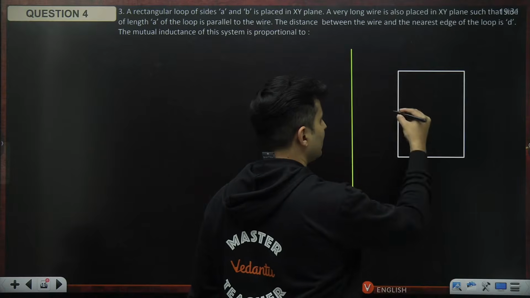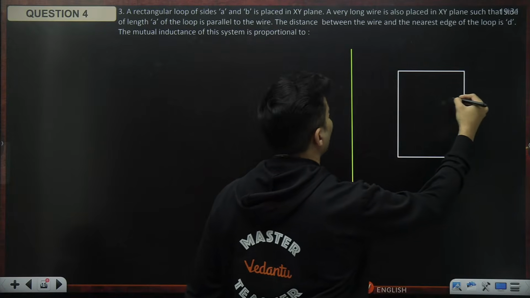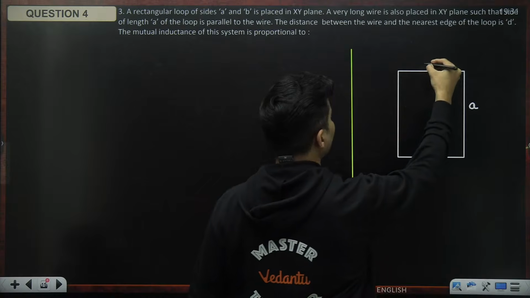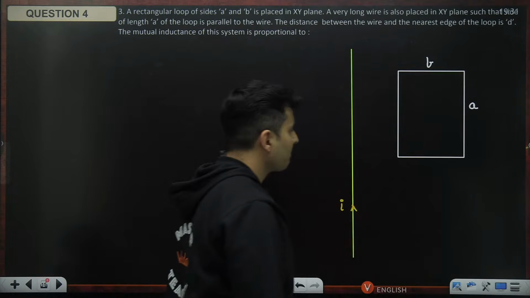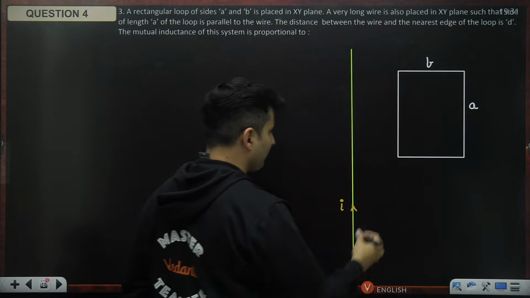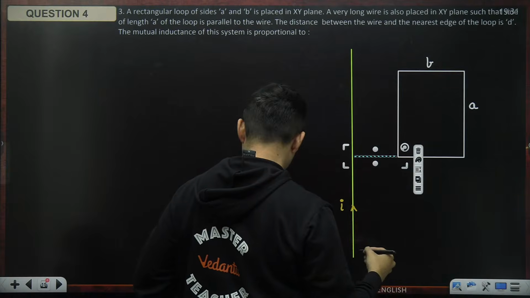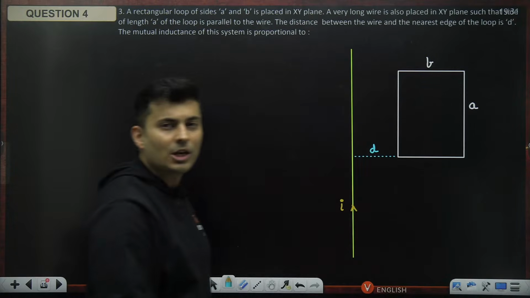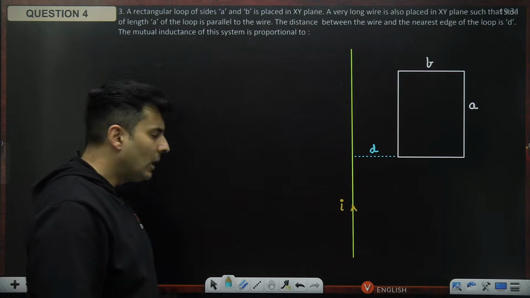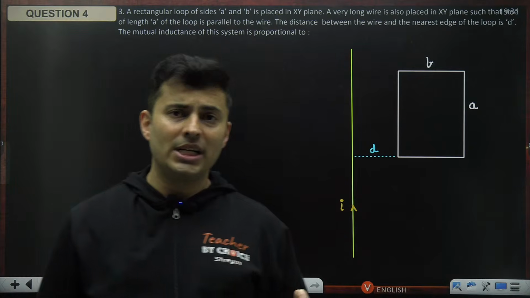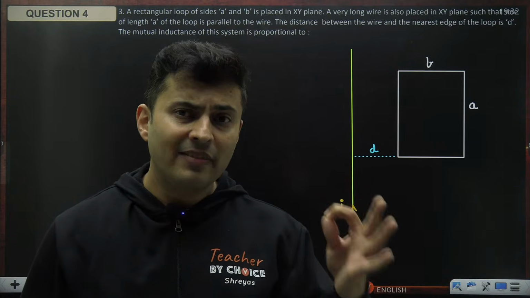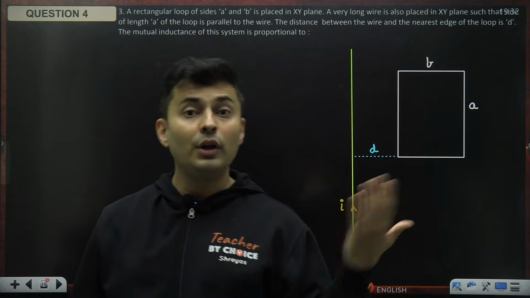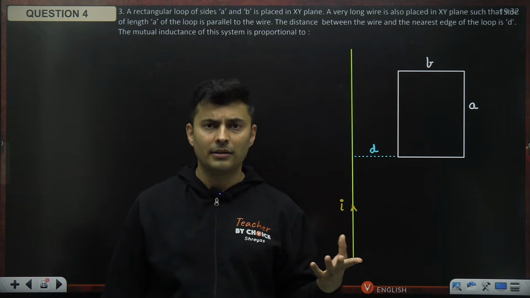So this is basically your A, and the other side is B. The nearest edge is basically D from the wire, as given in the question. Now the logic to find mutual inductance is to figure out the flux passing through that coil, loop, whatever, due to the current carrying conductor.